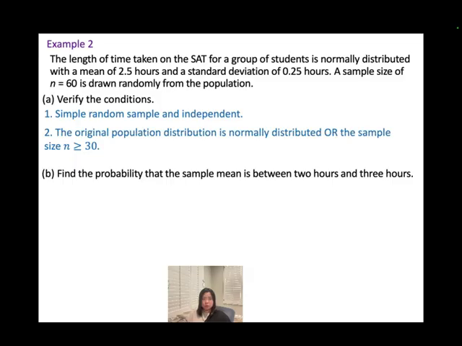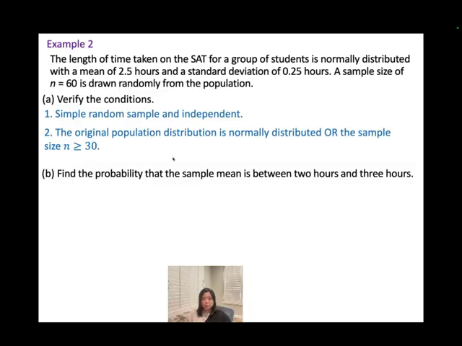And then number 2, original population distribution is normally distributed. They mention it in here. The group of the students is normally distributed, so that's why I put it here. Or sample size has to be greater than 30. The sample size is 60, so this is good enough. If they never mention the original population is normally distributed, you could just ignore this part. Just put the sample size has to be greater than or equal to 30.